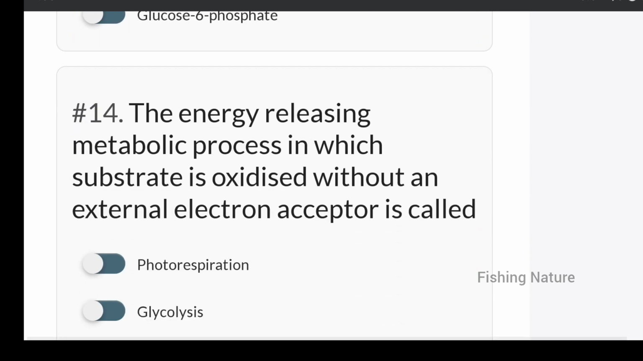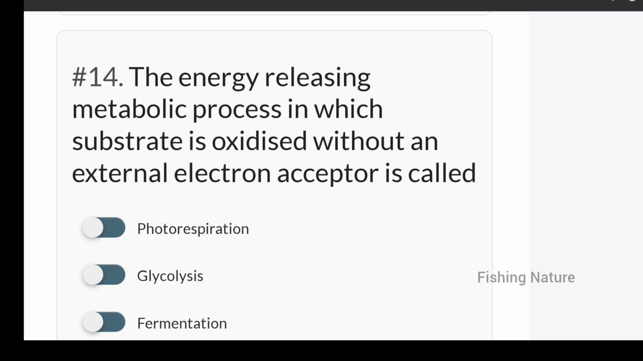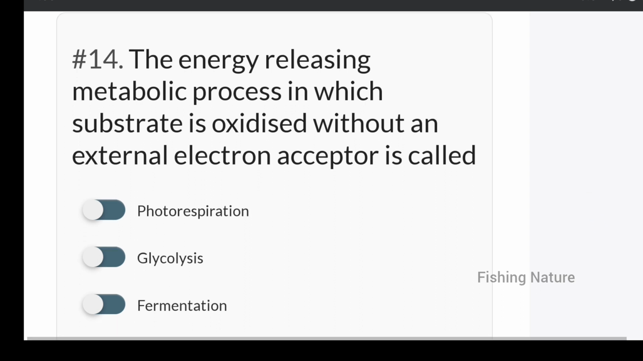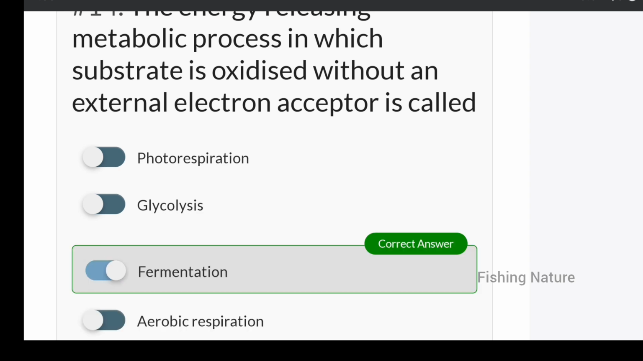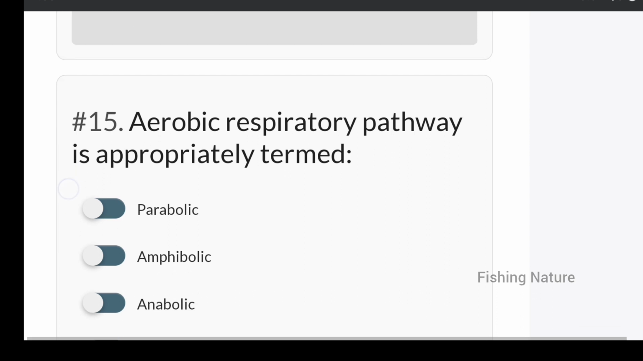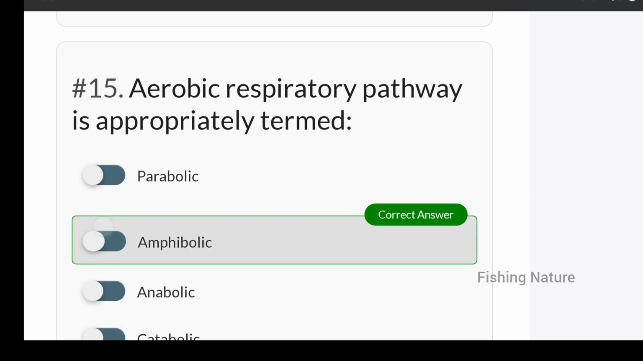Next, the energy releasing metabolic process in which substrate is oxidized without an external electron acceptor is called photorespiration, or glycolysis, or fermentation, or aerobic respiration. It is fermentation. Next, aerobic respiratory pathway is appropriately termed as a parabolic pathway, or amphibolic pathway, or anabolic pathway, or catabolic pathway. It is the amphibolic pathway.